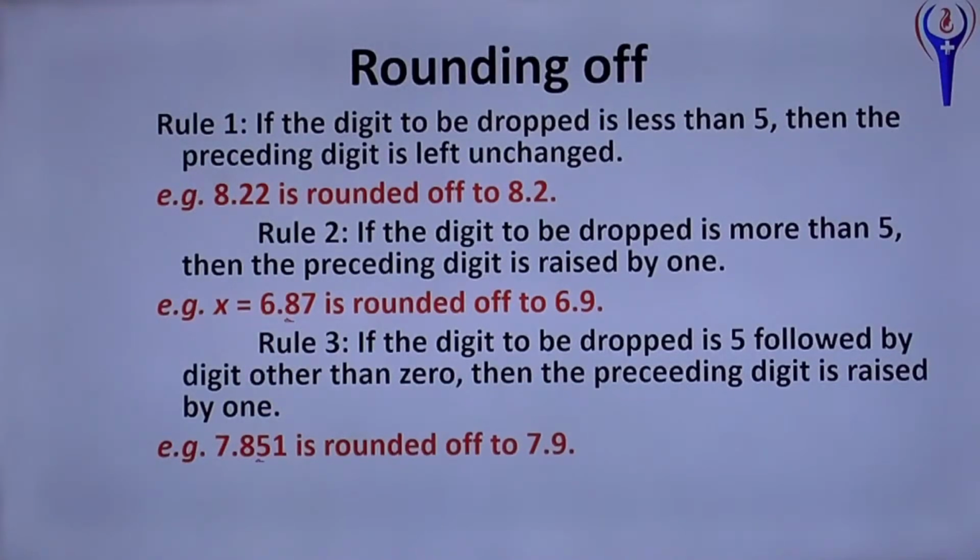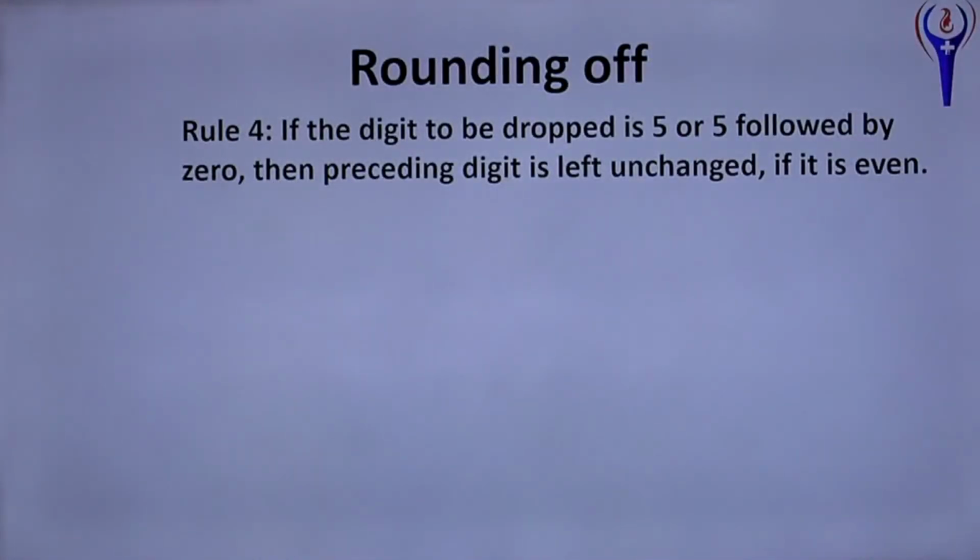If it is 5, you have to check what number follows the 5. Suppose it is not 0, then you can round it off as 7.9, increasing by 1. Suppose here instead of 1, 0 is there, then there will be no change. The digit to be dropped is 5 followed by 0, that is 5.250.